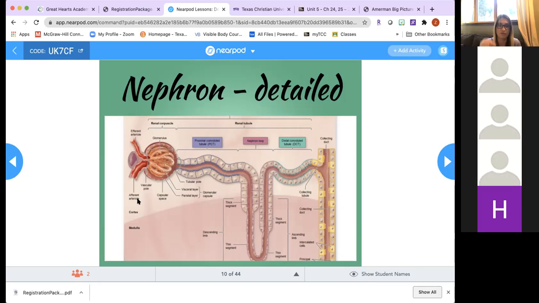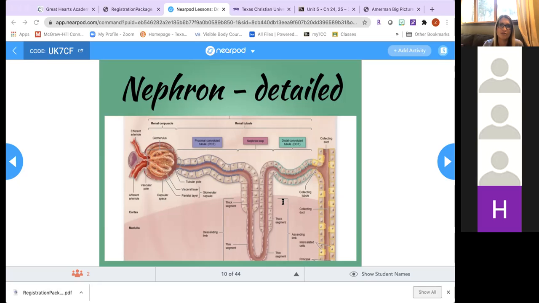The tubule of the nephron would be kind of like, imagine that you have a long yarn, and then you kind of bunch it up. Okay, that's how the tubules of the nephron would be in the kidney. They are going kind of in all directions. But this is stretched out so we can see nicely what is where here.